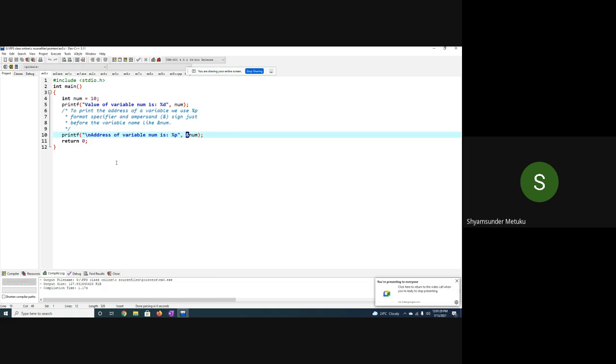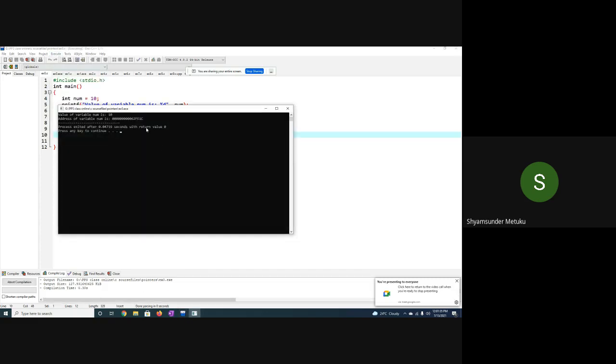Now I have already opened the computer and it is running. Number of times you execute the same program, the same address is going to be displayed. When you shut down and restart, that time this number may not be the same. Is it clear?